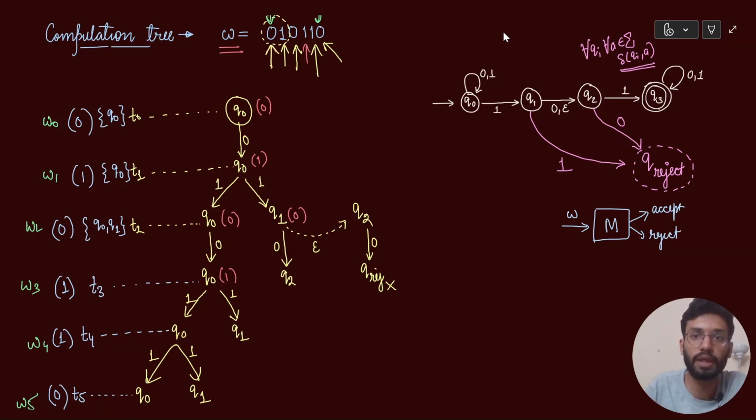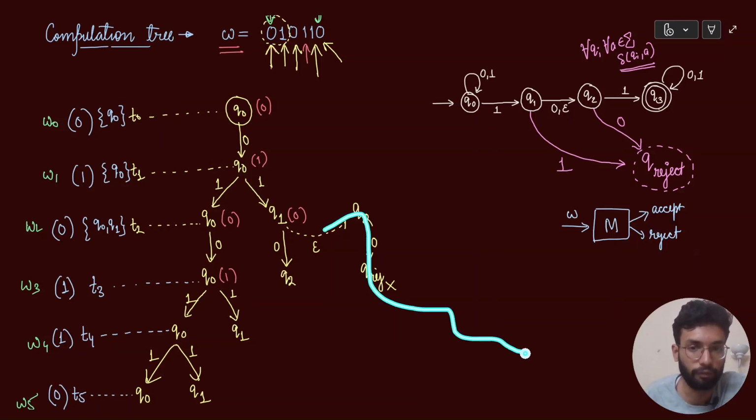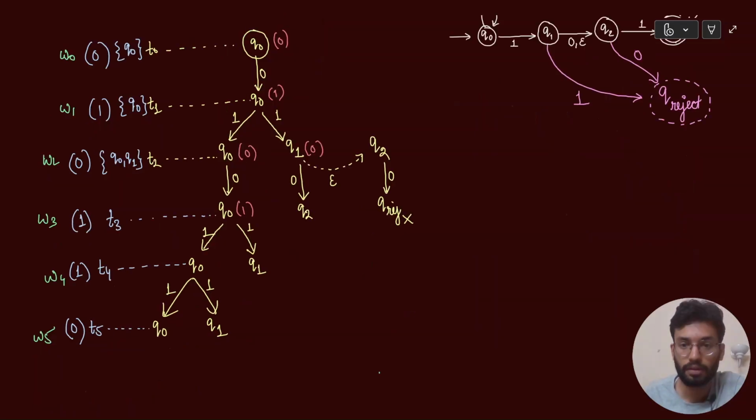This is my main aim, right? And जब मुझे पता चल गया है कि the given string is going to be rejected in this particular thread of computation, तो उस particular thread of computation को आगे बढ़ाने का कोई मतलब ही नहीं है, because it has known कि it is going to be rejected in that particular thread of context. Correct?